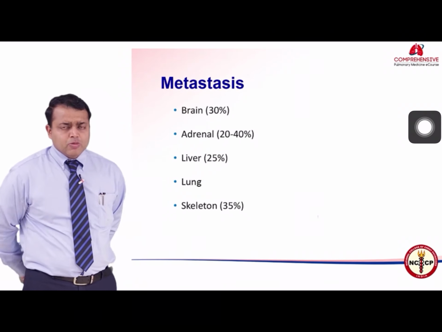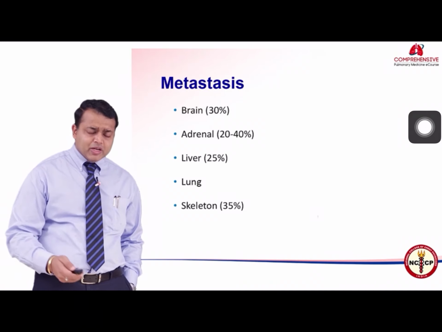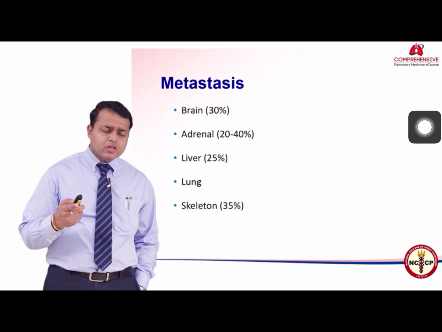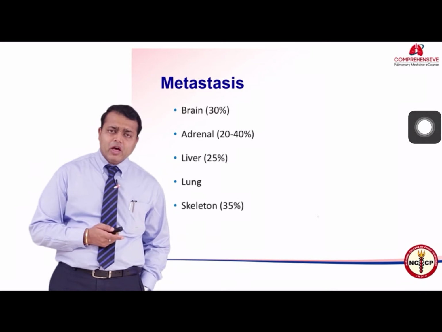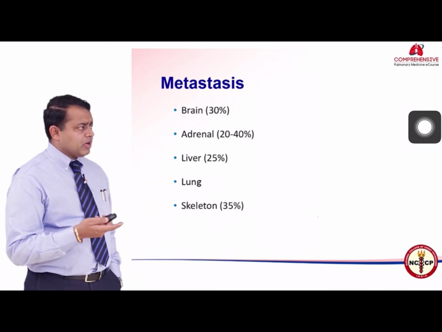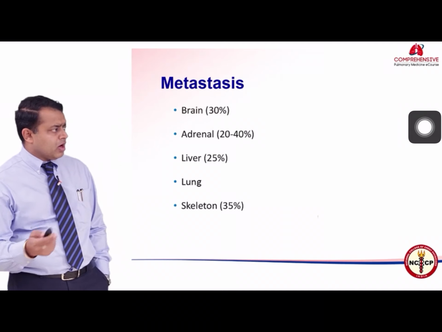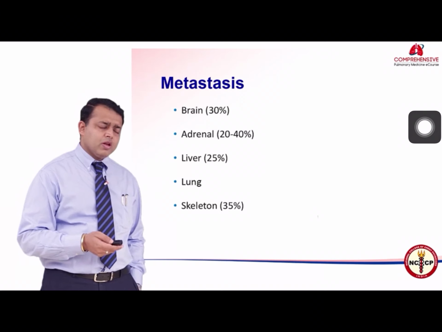Metastasis: small cell carcinoma of the lung is very widely metastasized. Brain is one of the sites of predilection for reasons unknown, and about 20% of these patients may have upfront brain metastasis. Adrenal metastasis is common, but this is also common in non-small cell lung cancer. Liver, lung and skeletal metastasis is also common in non-small cell lung cancer, and so it is in small cell lung cancer.